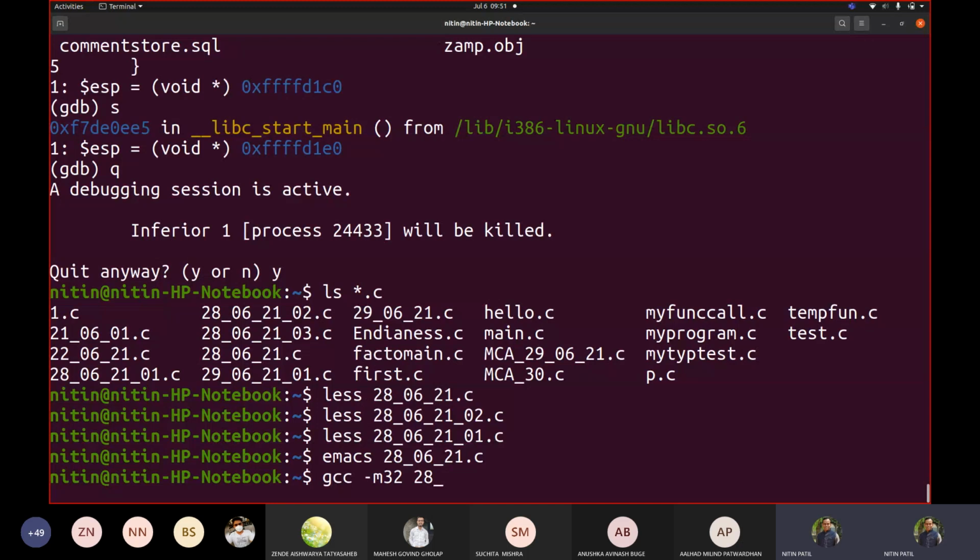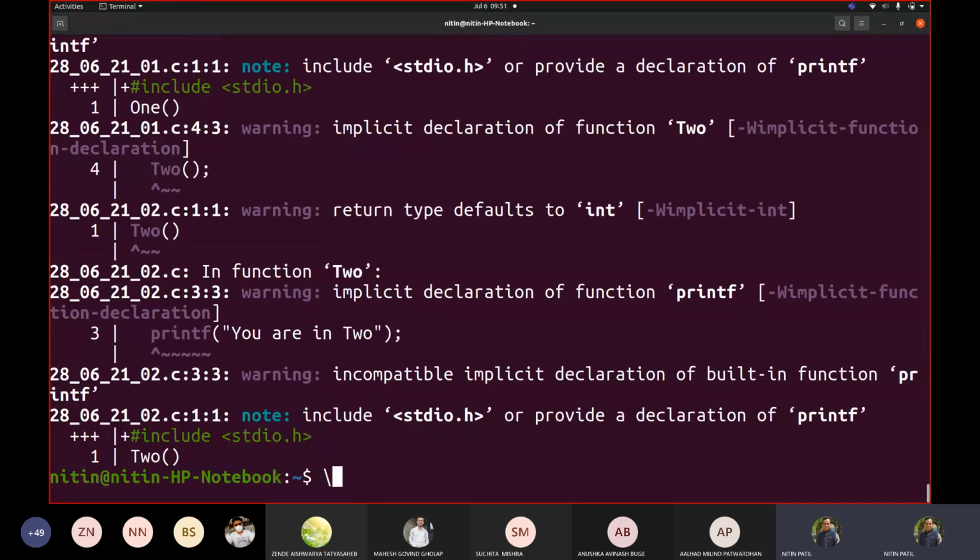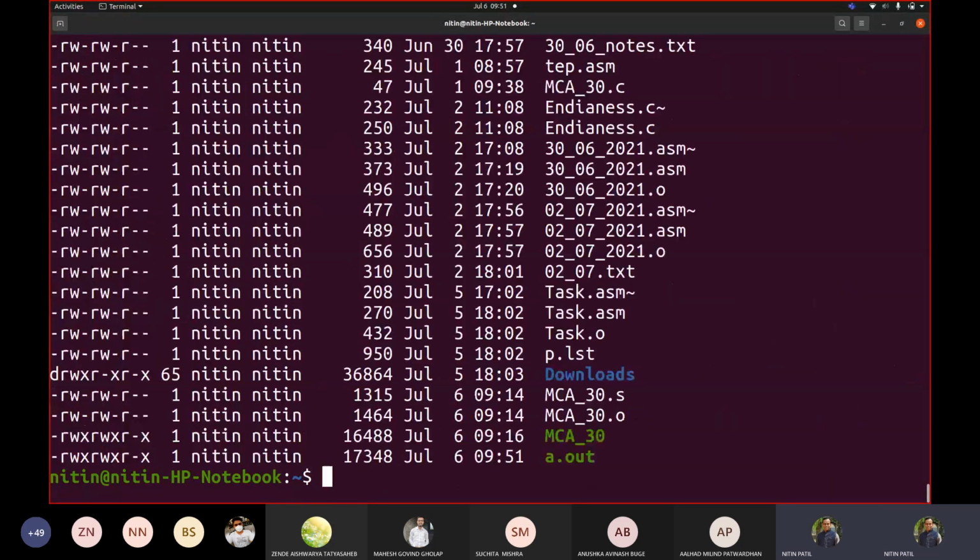So I'm using GCC. I will share these files with you so that you can work with them and check what exactly I am doing. I'm linking together all these three source codes, 28 06 21 01.c, 28 06 21 02.c, and I'm including -g. Okay, I can see that my a.out got created. So let me execute this.